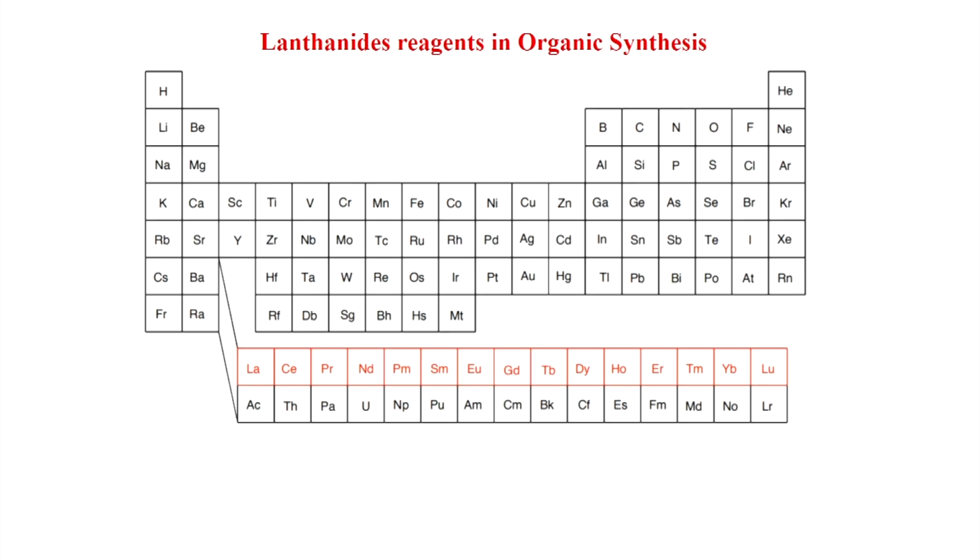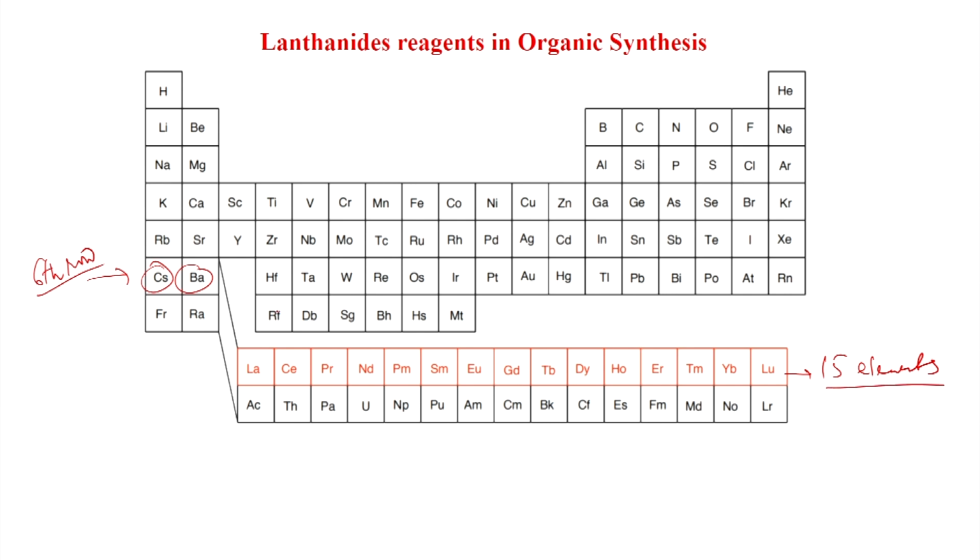Welcome again. Today we will discuss lanthanides in organic synthesis, and in particular samarium and samarium iodide based reagents. So, lanthanides: if you see, this is the 6th row, and after cesium and barium, these lanthanides are there. There are a total of 15 elements, and they have similar properties.